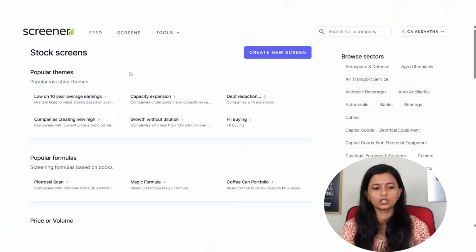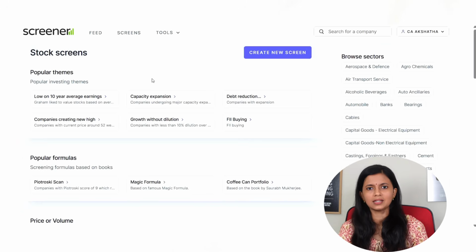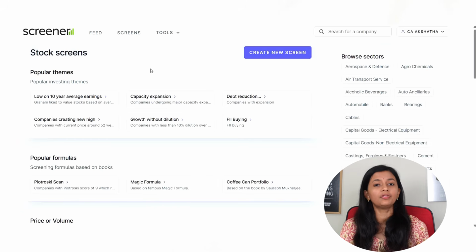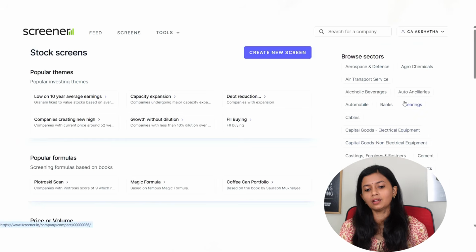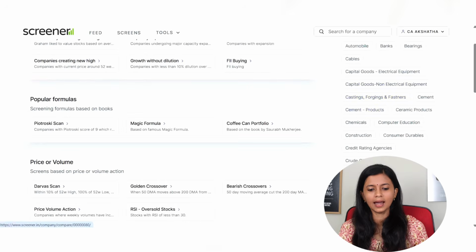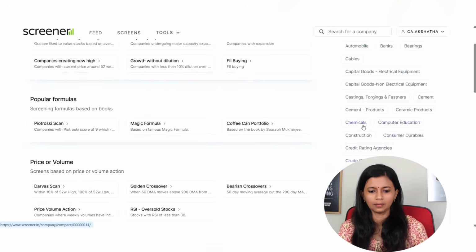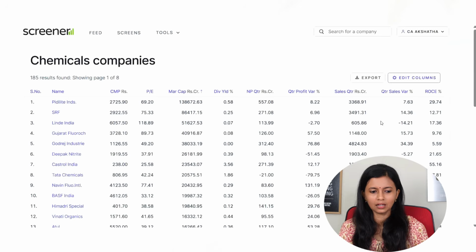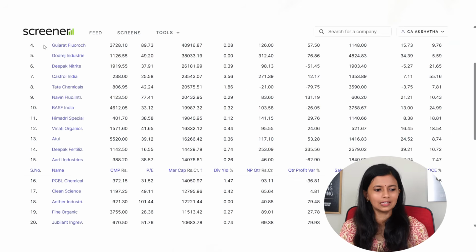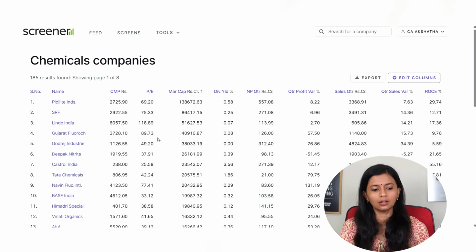So mainly this is used for fundamental analysis because it will help you in analyzing various criteria like profit criteria, the ROCEs, how the profit is increasing in a company, different ratios, and all these things can be used in the screener. Also another feature which I liked here is that you will get to also check the sector wise information. For example, if you want to select a particular sector, say chemicals, I'll just select chemical sector, and here you can see the details of the stocks in this sector is available.